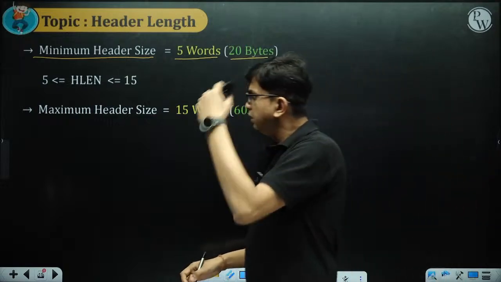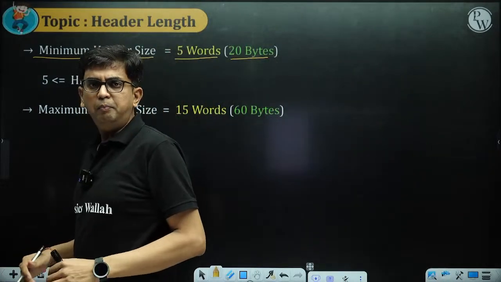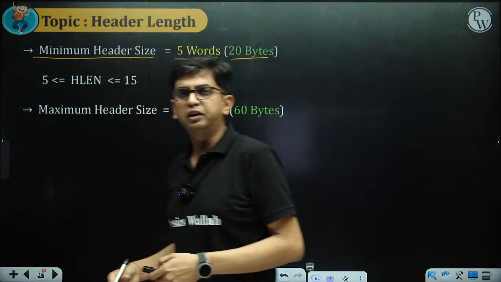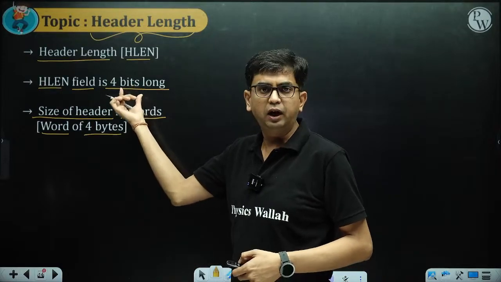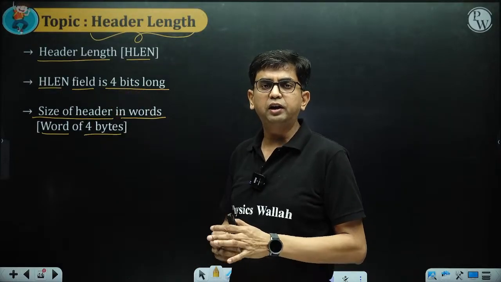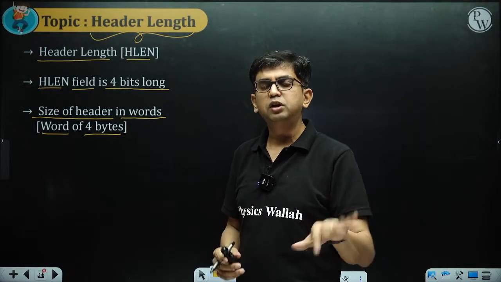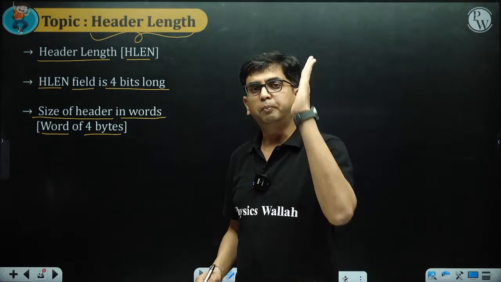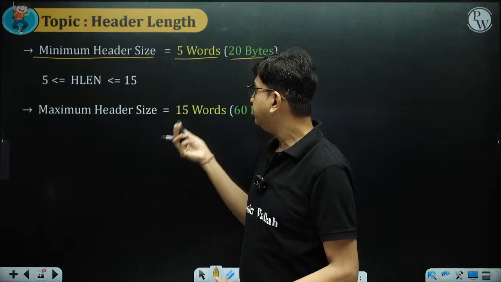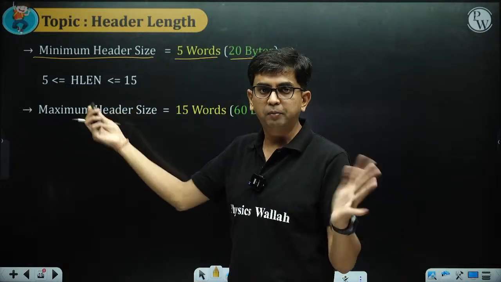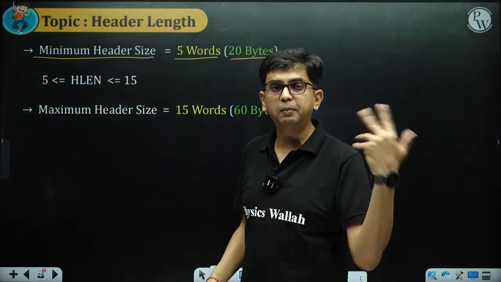Then what is the maximum header size? So what is the largest value using a 4-bit unsigned int? The 4-bit unsigned int range is 0 to 15, but 0, 1, 2, 3 is not possible. 4 is also not possible. The minimum value of header length should be 5, and the largest value of header length can be 15 words.